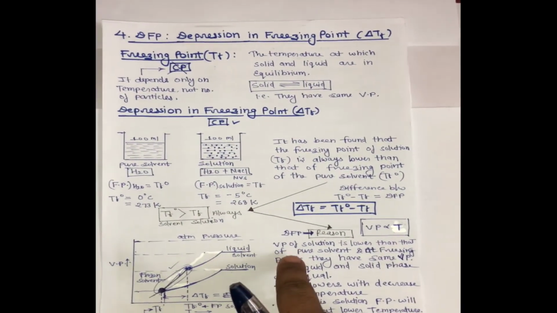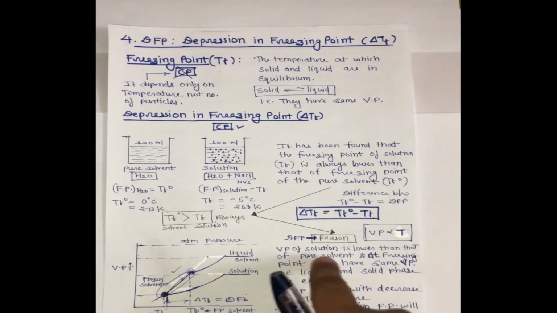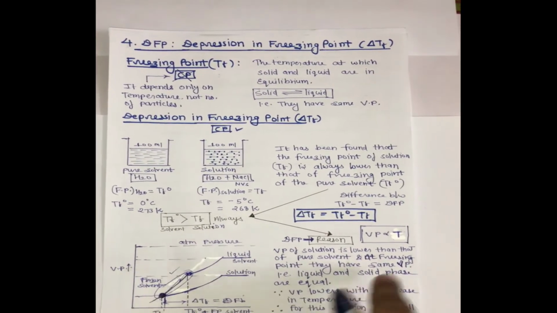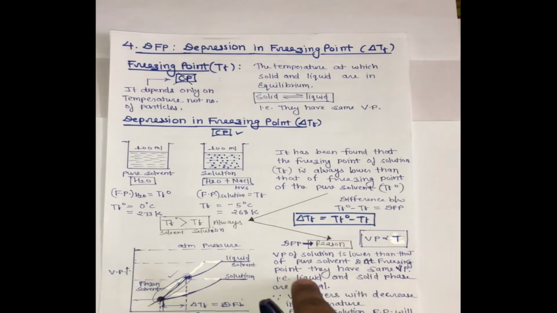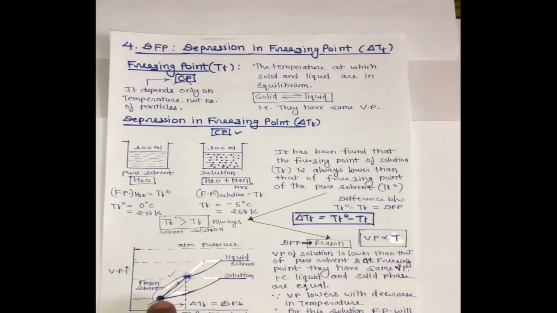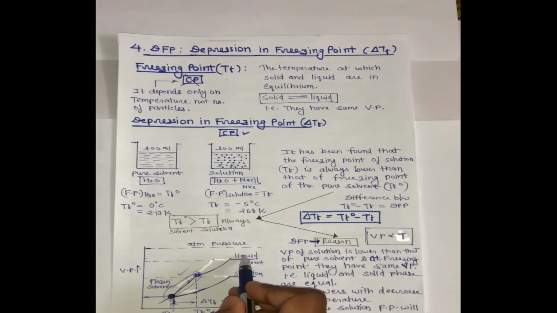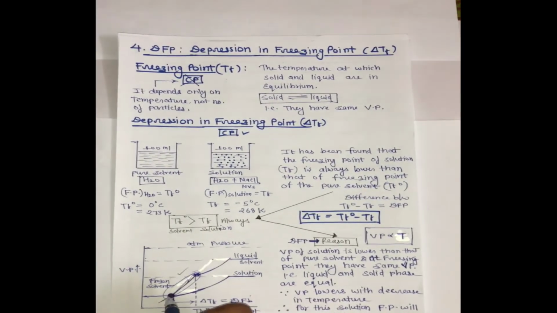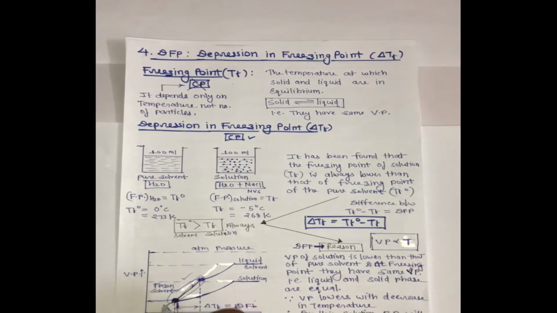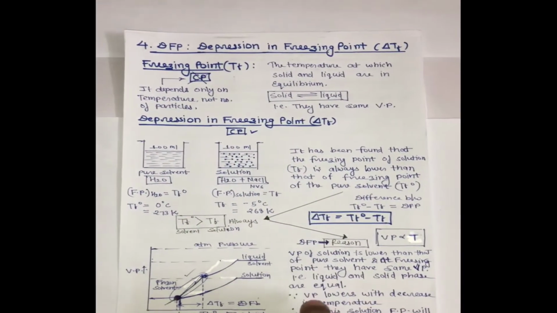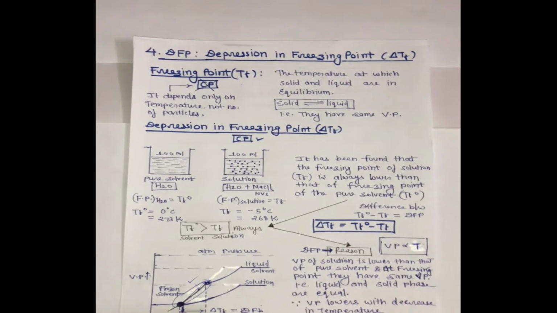So VP of solution is lower than that of pure solvent. And at freezing point they have the same vapor pressure, for solvent and for solution. Next, VP lowers with decrease in temperature.